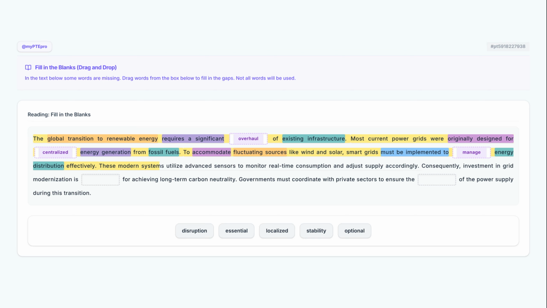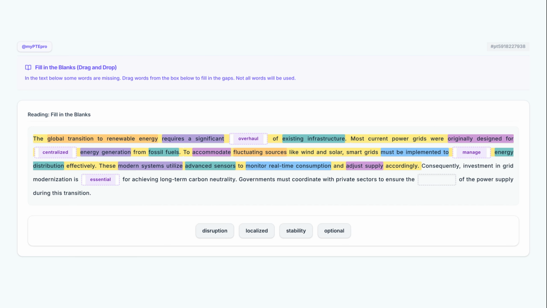These modern systems utilize advanced sensors to monitor real-time consumption and adjust supply accordingly. This sentence provides technical context by explaining how modern systems utilize technology to solve the problems of consistency. By using advanced sensors, the grid can monitor real-time consumption, which allows the operators or automated systems to adjust supply in a way that matches current needs precisely.